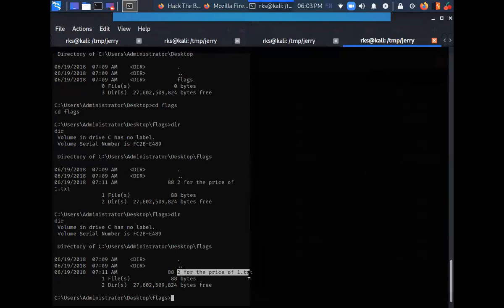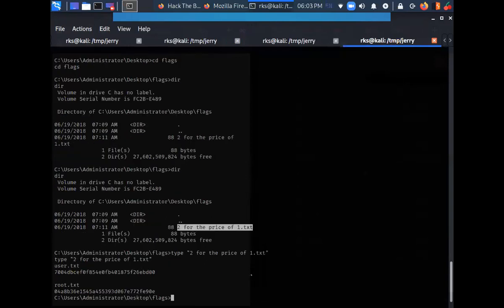So let's read it. Type, and here we can read the user flag.